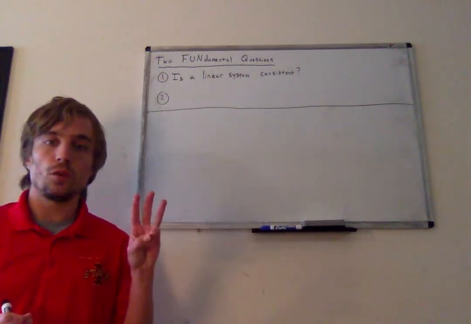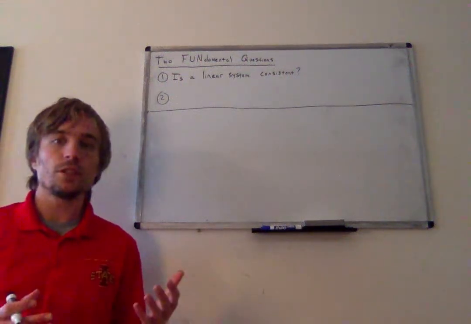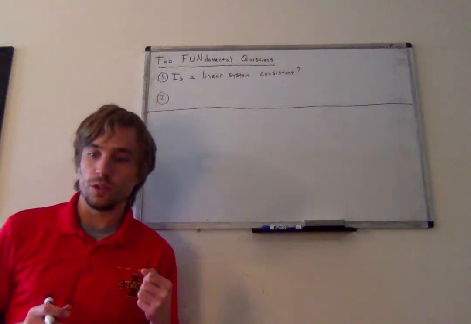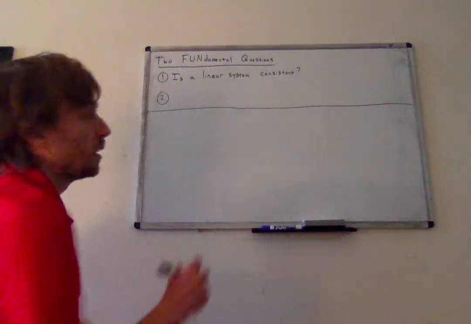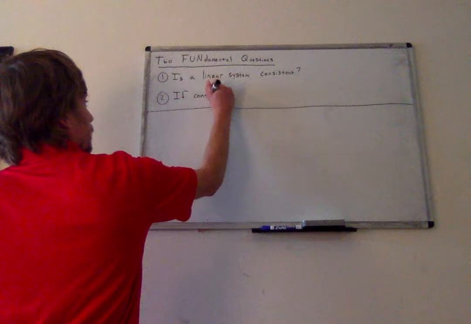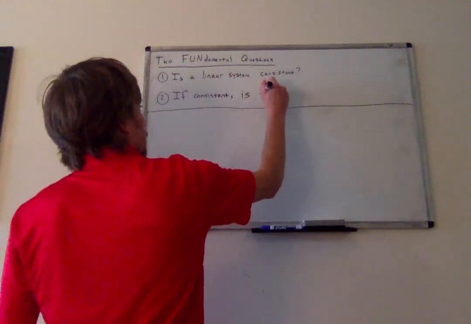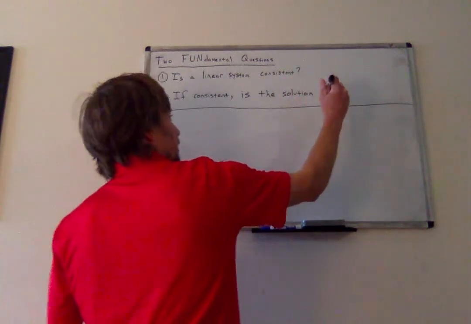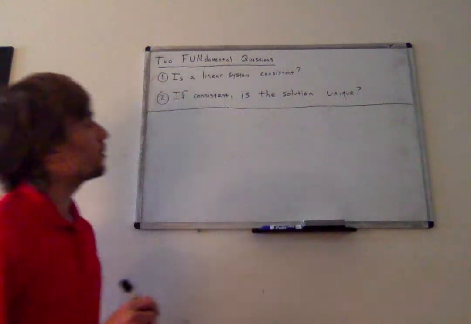If you remember from video 1, there were 3 possibilities for any given linear system. It could have no solutions, one solution, or infinitely many solutions. And so if the answer to question 1 is yes, if consistent, is the solution unique? That is, is there exactly one solution, or are there infinitely many solutions?